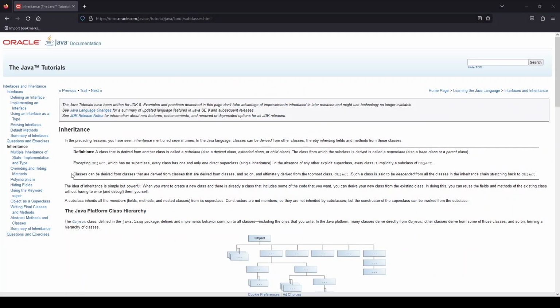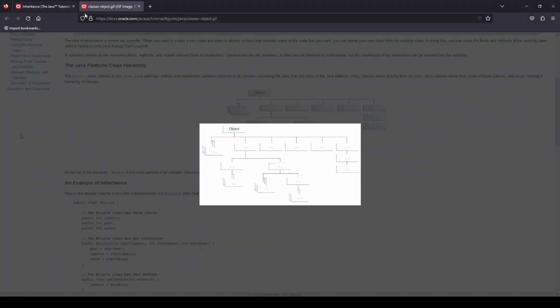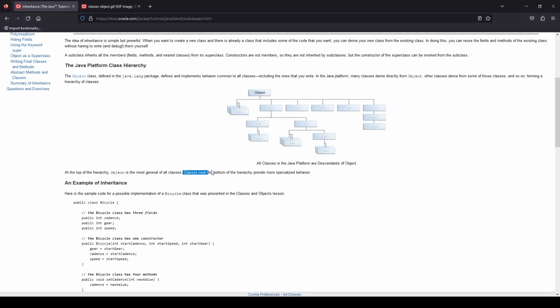The last thing to point out in the Java docs is that classes can be derived from classes that are derived from classes that are derived from classes. As long as it makes logical sense, inheritance can occur to an infinite amount of levels. Looking here, we can see numerous levels of inheritance, with all classes being descendants of the object class. As we see here, classes near the bottom of the hierarchy provide more specialized behavior.